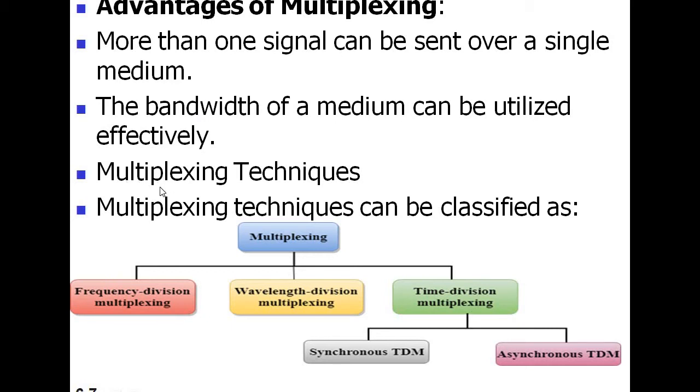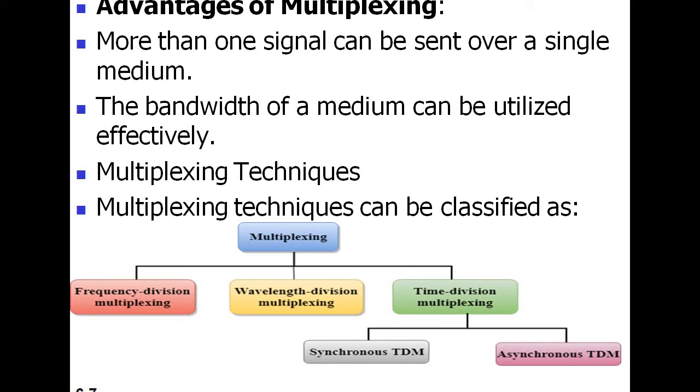Next one is, what is the multiplexing technique and what are the different types of multiplexing techniques that may be followed while communication is going on. Different types of multiplexing techniques can be classified mainly into three types.